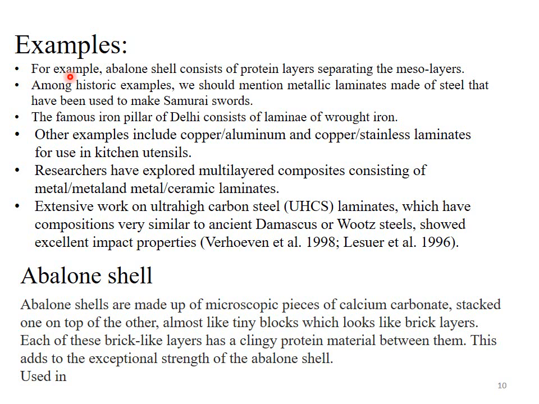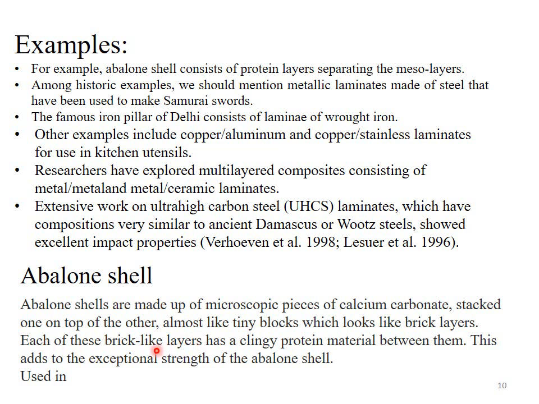Another example of laminated material is abalone shell. For example, abalone shell consists of protein layers separating the mesolayers. What is abalone shell? See the bottom of this slide. Abalone shells are made up of microscopic pieces of calcium carbonate which are stacked one on top of the other, almost like tiny blocks, which looks like brick layers. Each of these brick-like layers has a clingy protein material between them. This adds to the exceptional strength of the abalone shell.